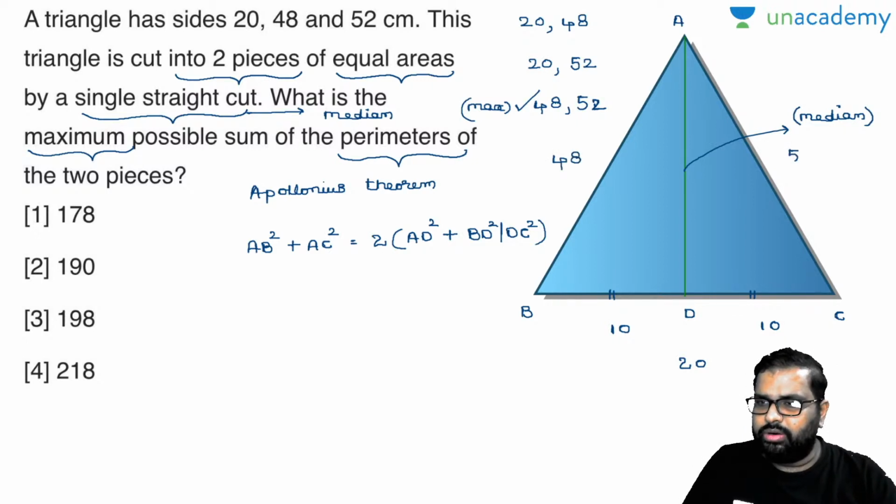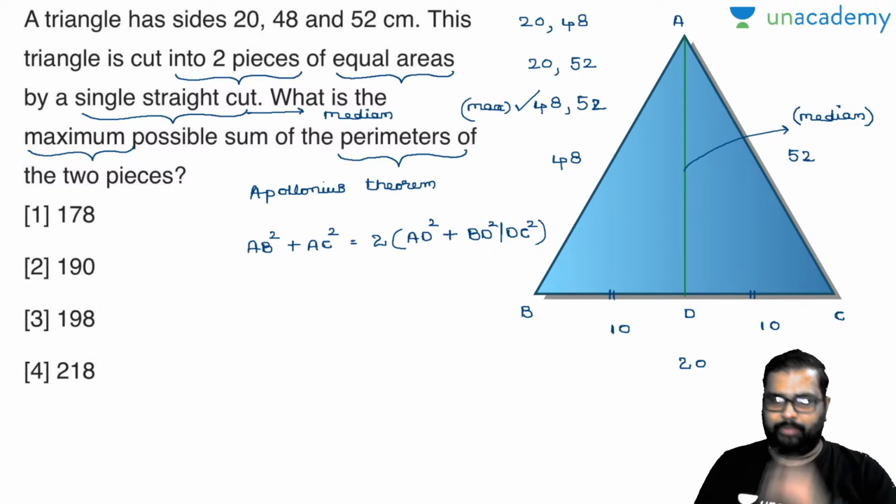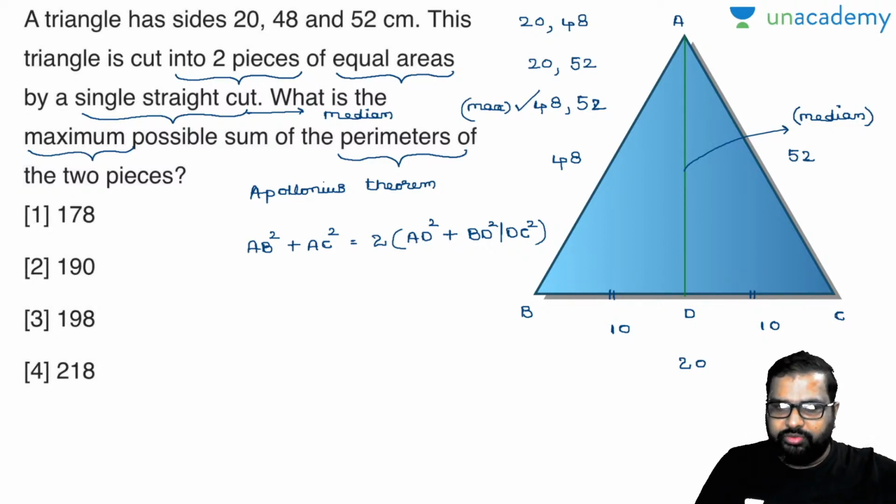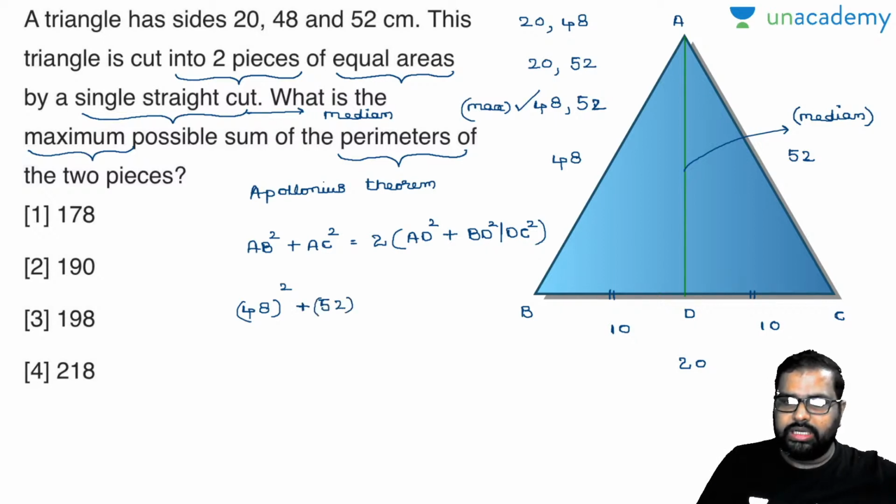Now, let us find out the AD value, then we'll come back. By options also we can check there, don't worry about that. So, AB square is nothing but 48 square plus AC square is nothing but 52 square. I'll write down each and every value, don't worry. It is equal to 2 into AD square plus BD square, which is 100. Now, what are the values there?